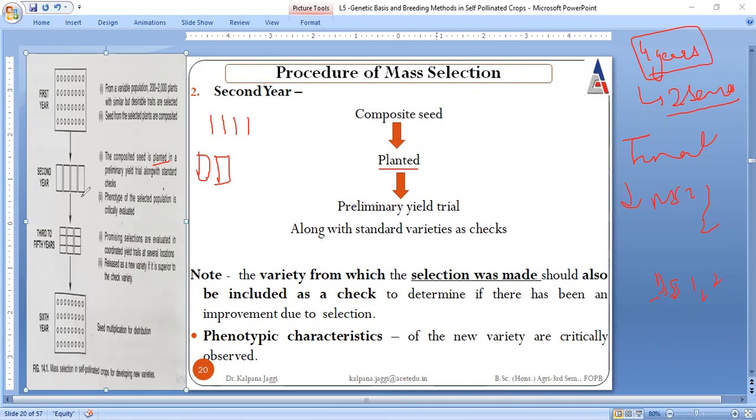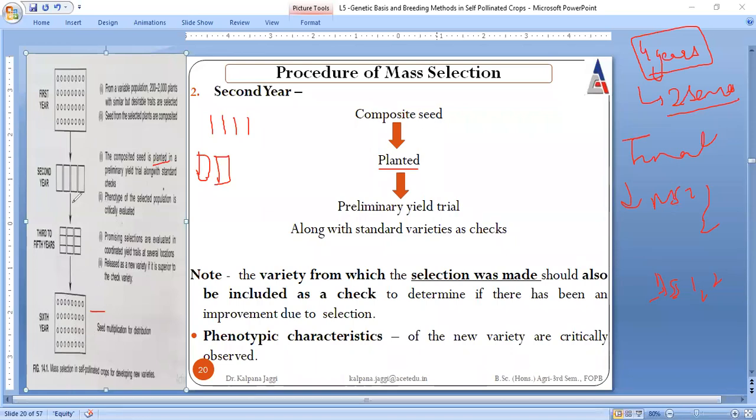We must carry certain trials in between also, so that we come to know that the direction we are moving in is actually the right one, because we are looking for improvement. If we are not checking in between whether improvement is taking place or not, and we just look in the 6th year and unfortunately the results are not the ones that were desired, then it is going to be a wastage of time, money, and even resources.